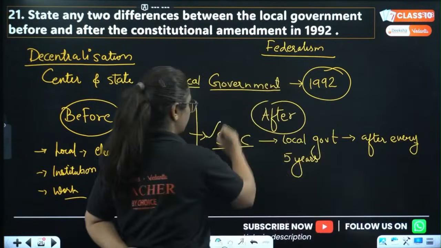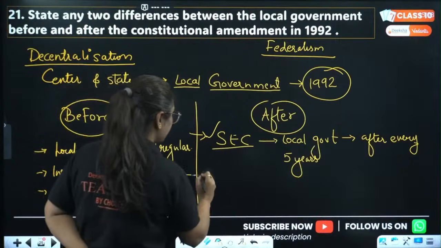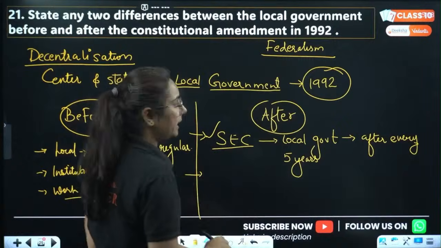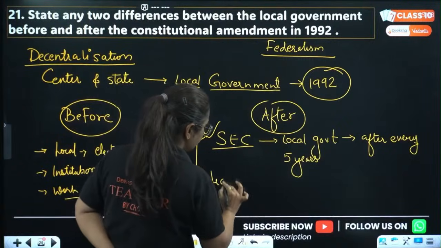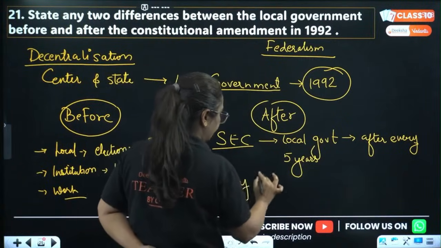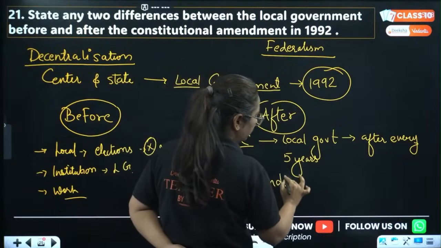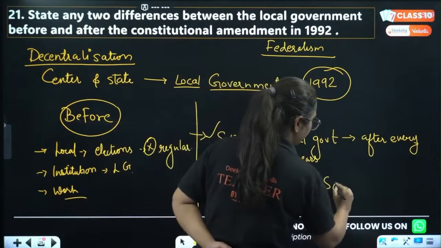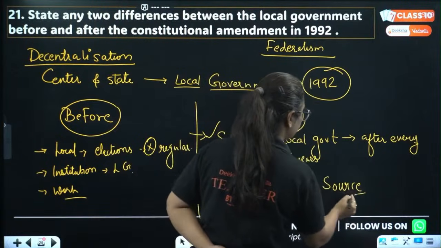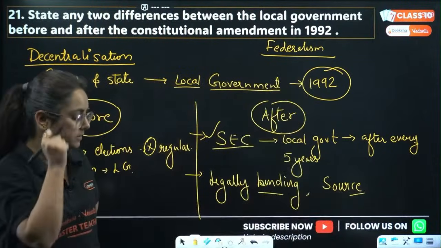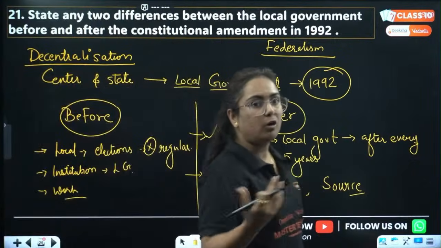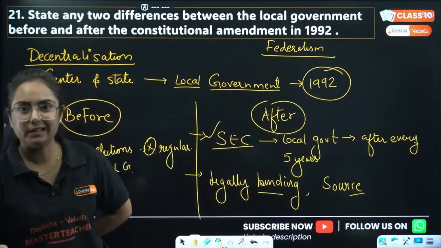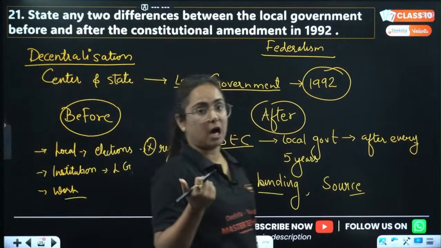So this was the more important point: infrastructure and institutions were developed after 1992. Everything was now legally binding. The formation of local government was legally binding. And the sources of revenue: earlier, they were allotted work but they did not have revenue to do the work. There was no money. If there is no money, how will they work?